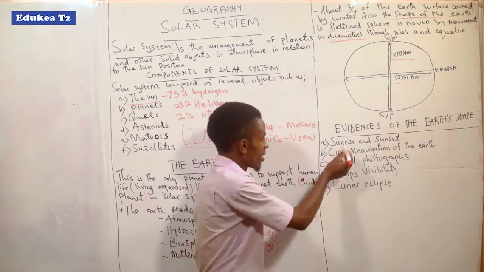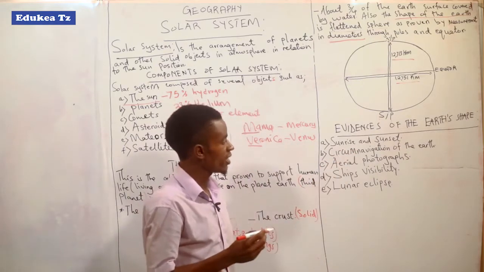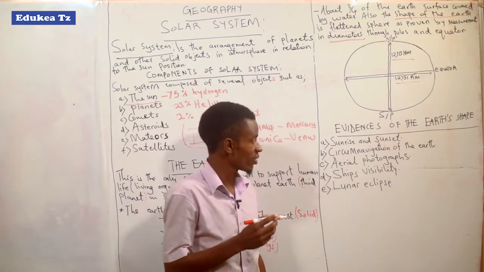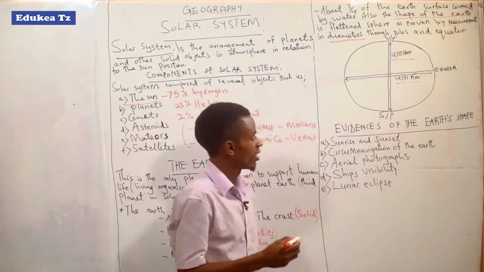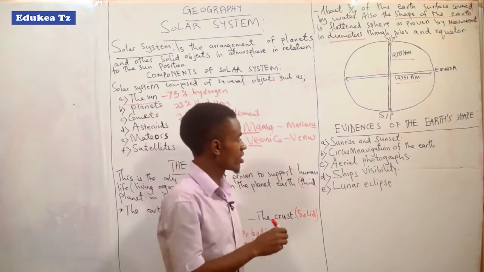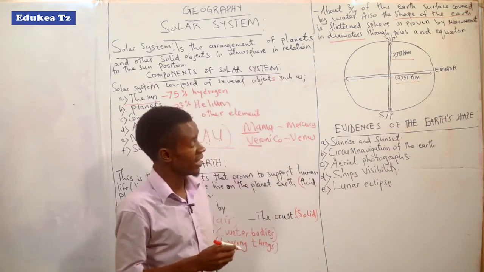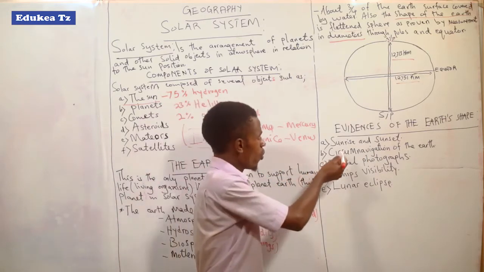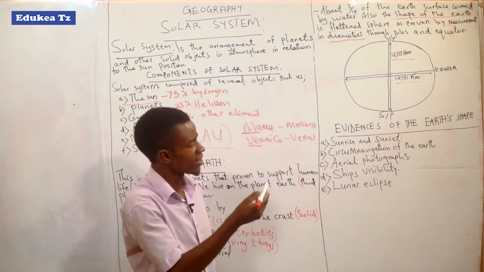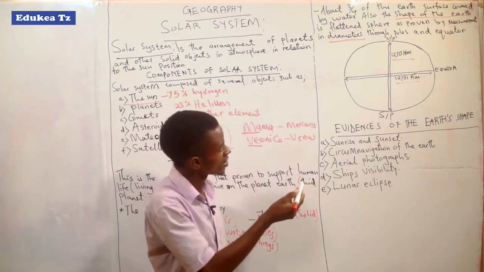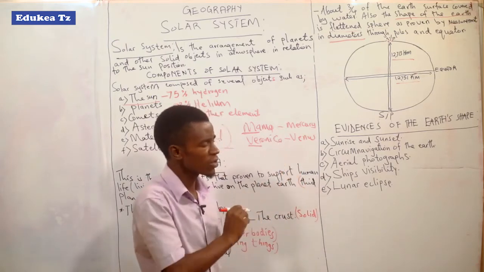When we talk about sunrise, it means the point where the sun is exposed on the Earth's surface. But sunset is when the sun is off the Earth. So how can sunrise and sunset prove that the Earth's shape is a flattened sphere and not flat?